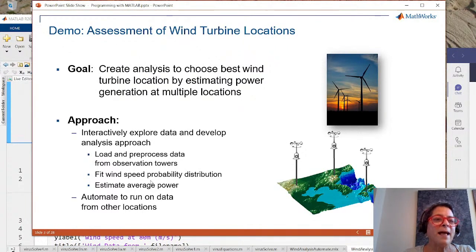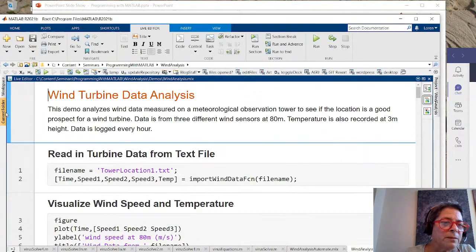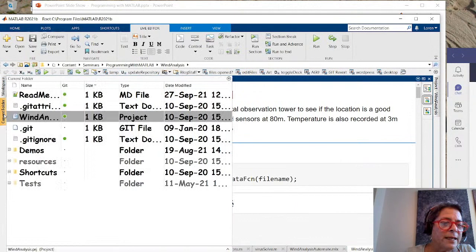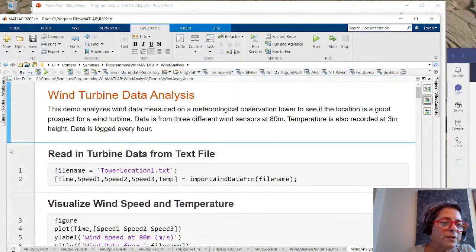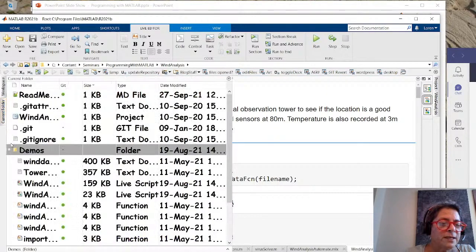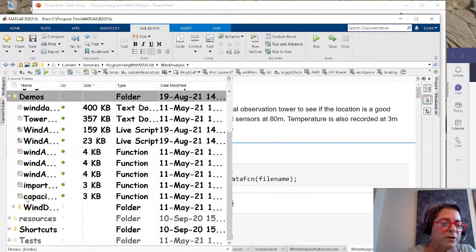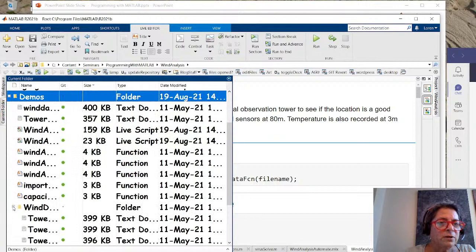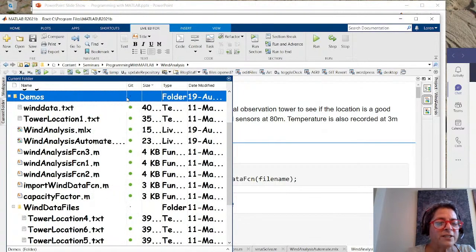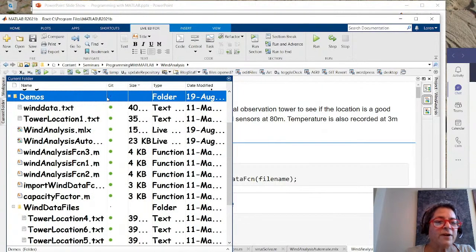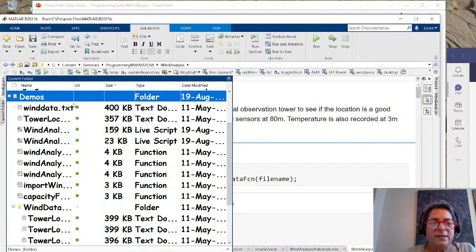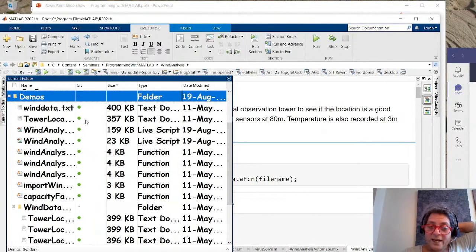So I'm going to come over to MATLAB now. And in MATLAB, I'm going to come to my current folder and come into the demos, and inside the demos, you'll see I also have another folder. Let me make this just a little bit bigger for you here. It's called Wind Data Files, and you see I have a bunch of files there, tower locations 1, 2, 3, 4, 5, 6. That's just the few samples that I have right now.